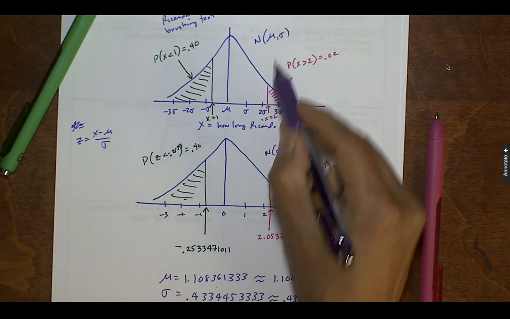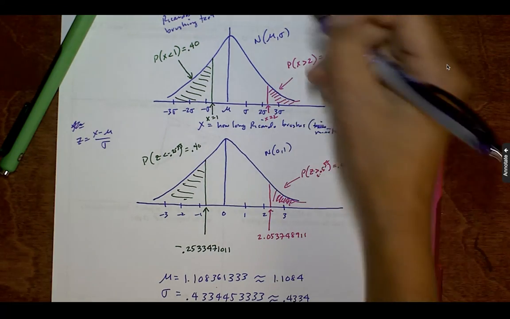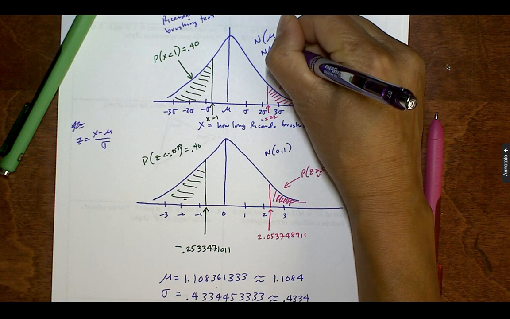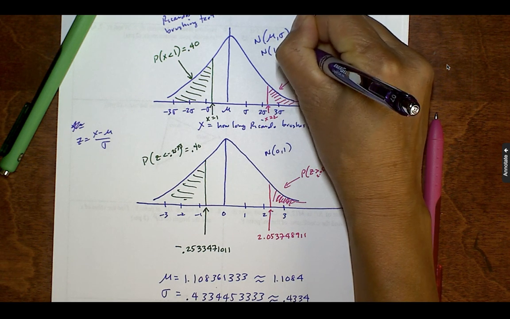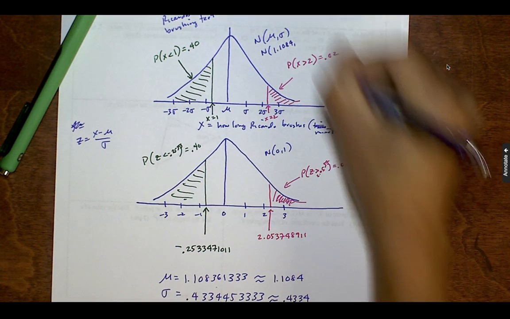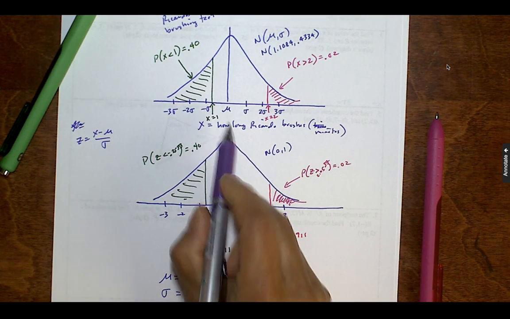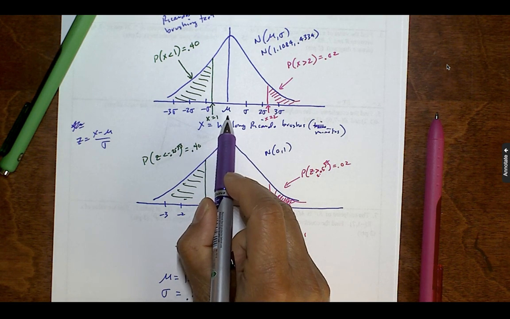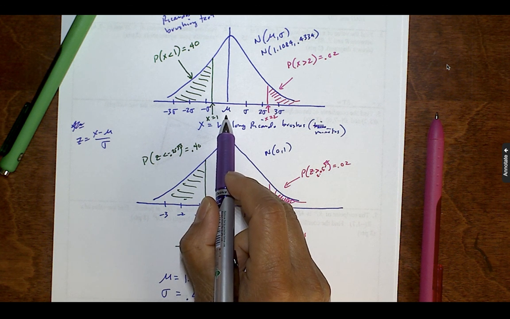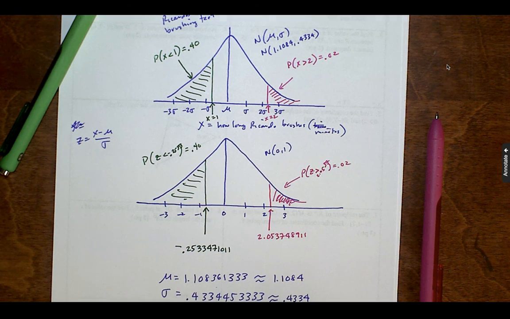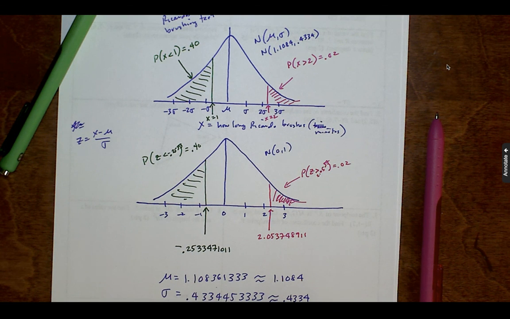So going back here, the parameters of his normal model are approximately 1.1084 and 0.4334. So mu would be 1.1084 minutes. That's the average time that Ricardo spends brushing his teeth, about 1.1084 minutes.